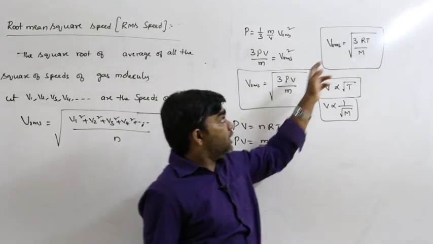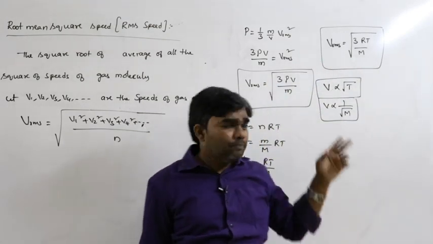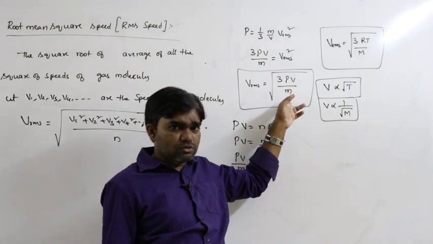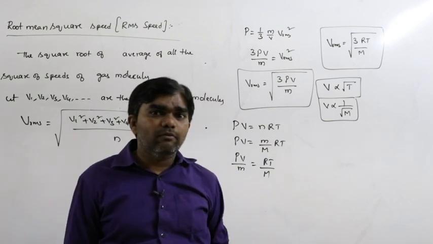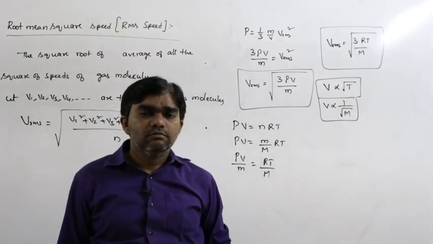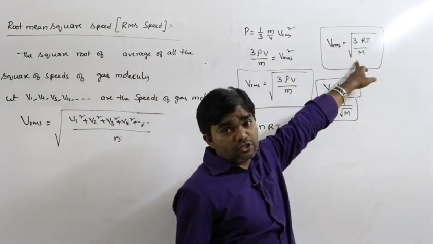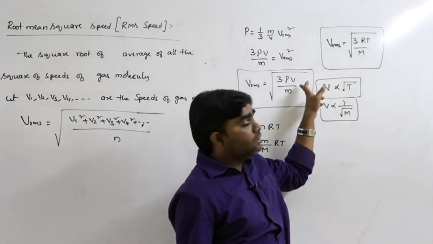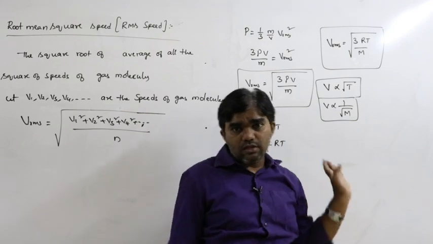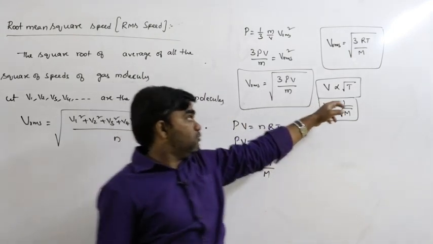If pressure is mentioned, then we can use this. If the temperature is given, then we can use this. If both are given in the same problem, then we must go through temperature. Don't use this pressure relation. So that is V proportional to root T.